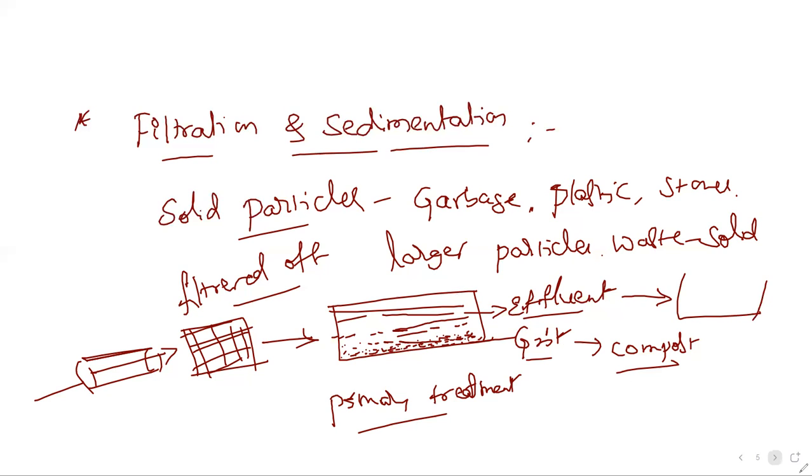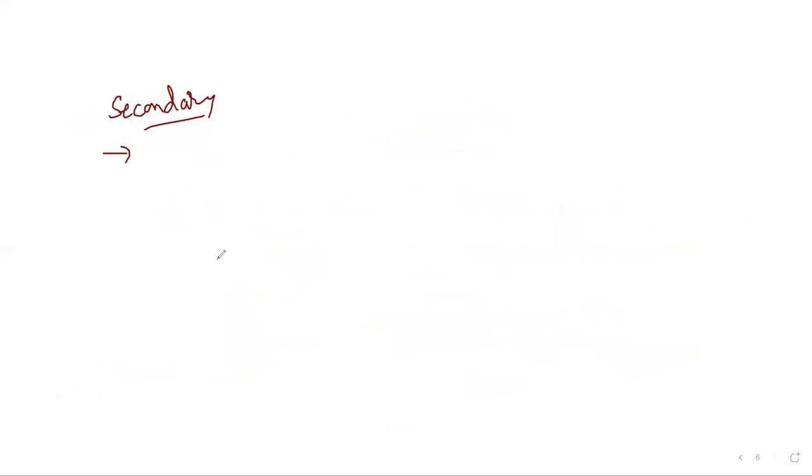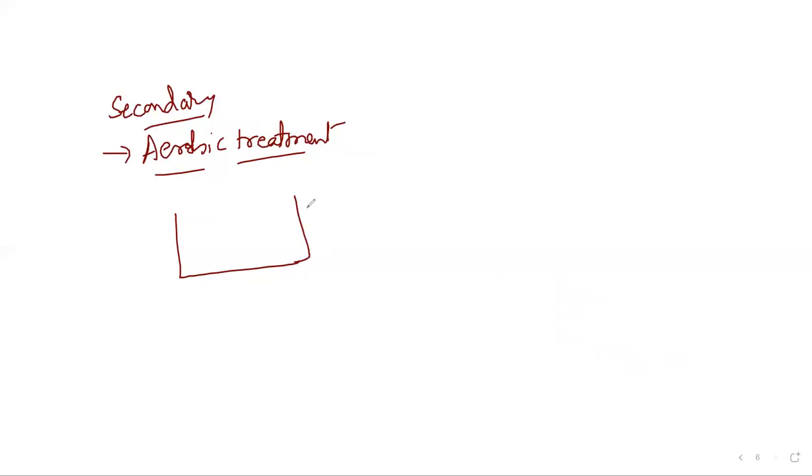Whereas in the secondary treatment, we will follow two methods. One is the aerobic treatment of the sewage water. In aerobic treatment, the sewage water is transferred to different tanks, where the water is agitated or mixed thoroughly.